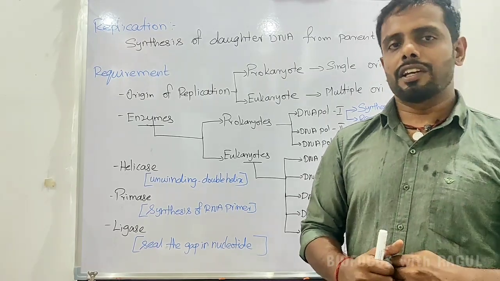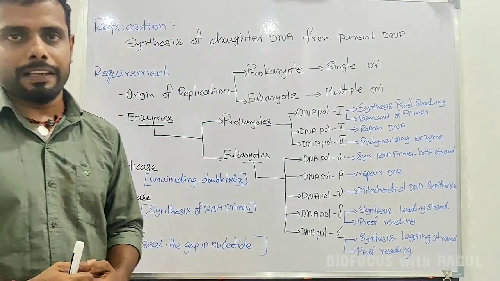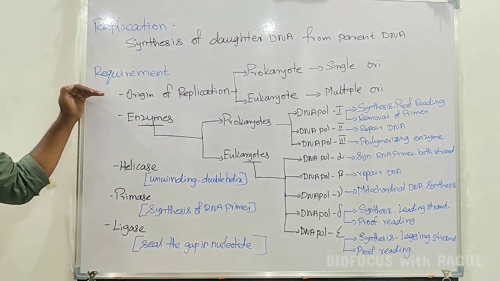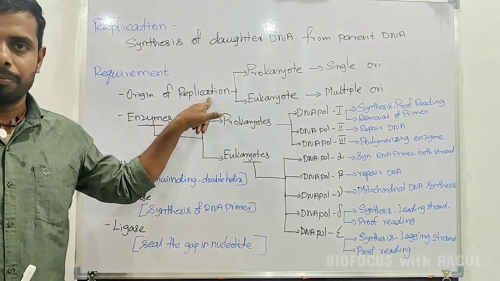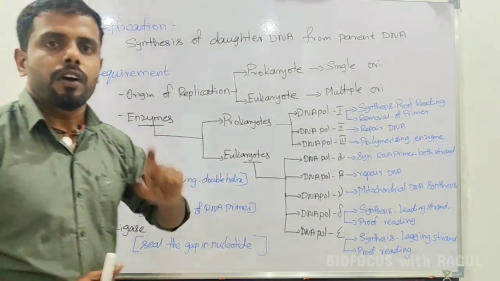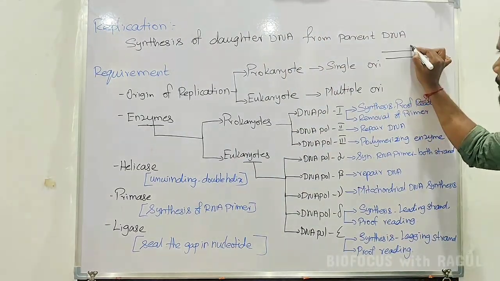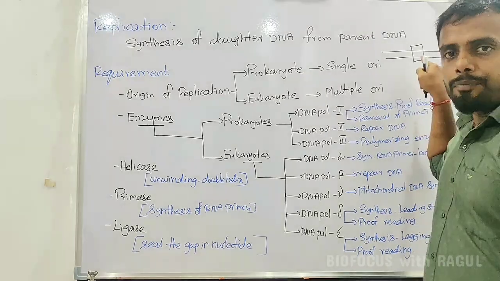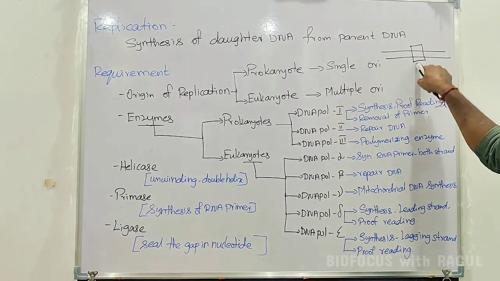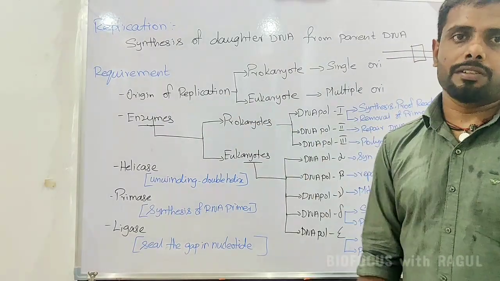Before entering into the topic, we will discuss what the requirements for replication are. So what are the requirements? The first requirement is that an origin of replication should be there. In my set of DNA, there will be a specific place where the replication is going to be initiated. That respective place is called the origin of replication.